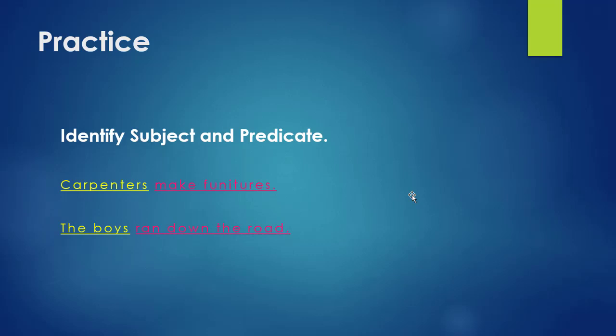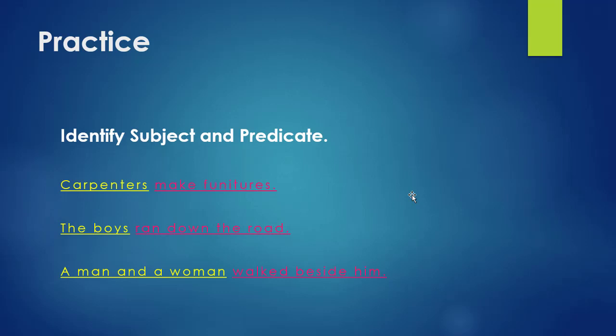Number 2, the boys ran down the road. Again, very simple. The boys is subject and ran down the road is predicate. Number 3, a man and a woman walked beside him. A man and a woman, again the doer, walked beside him. The work or action of that man and woman is called predicate.